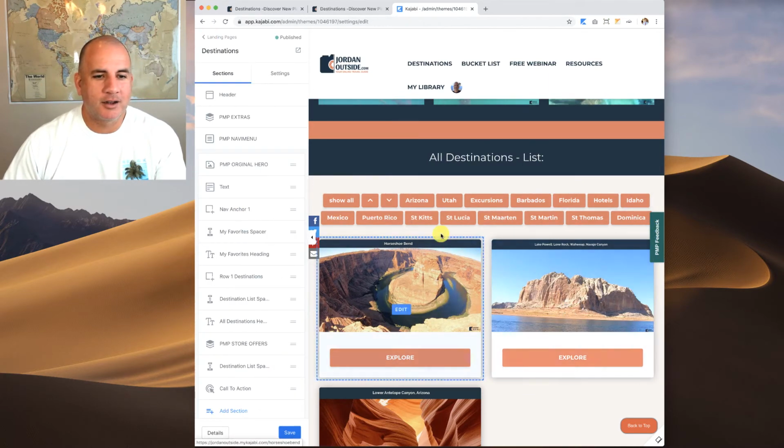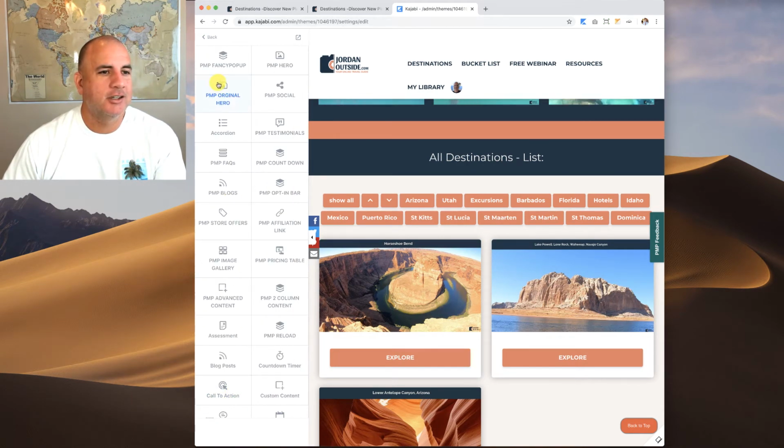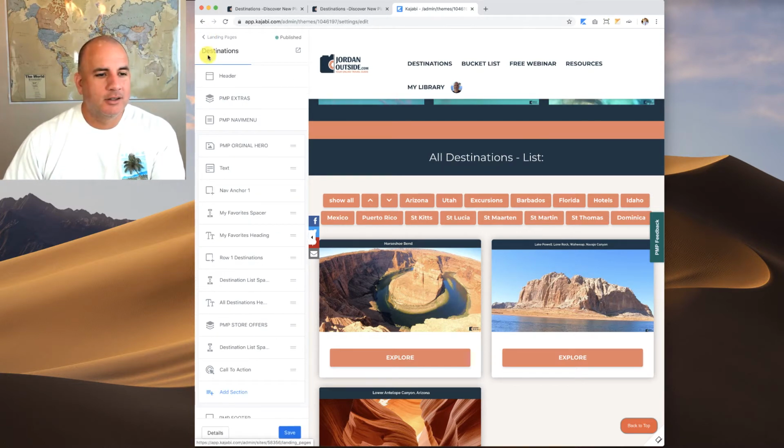Or if you don't want to click on here, you can just add it in. You can add a section, and put in whatever you want that's available. So then once you've built this page, then it becomes available to put into the navigation, whether you want to do a drop-down menu or you want to just put it in as a single menu. So let's go back to landing pages.